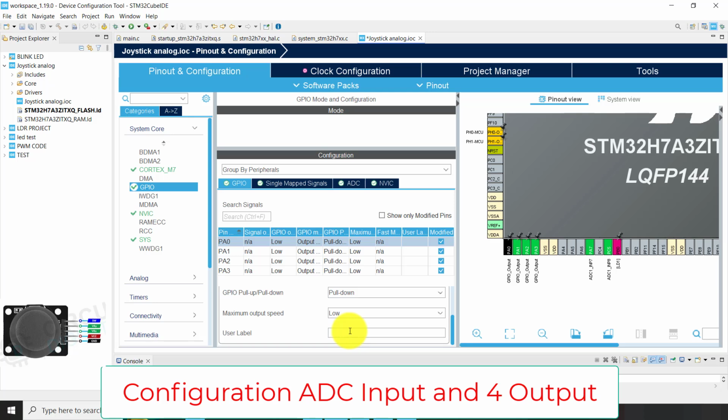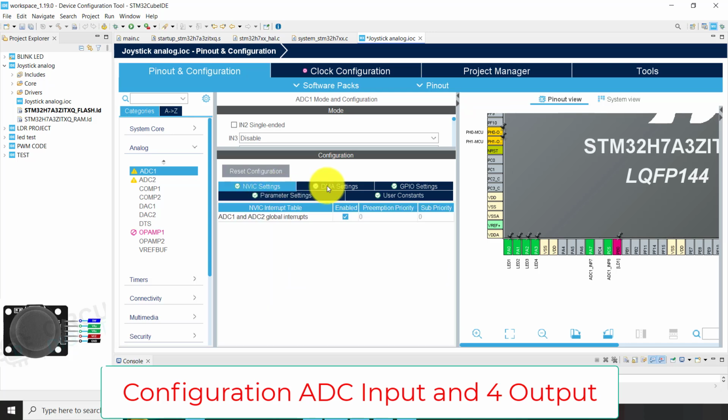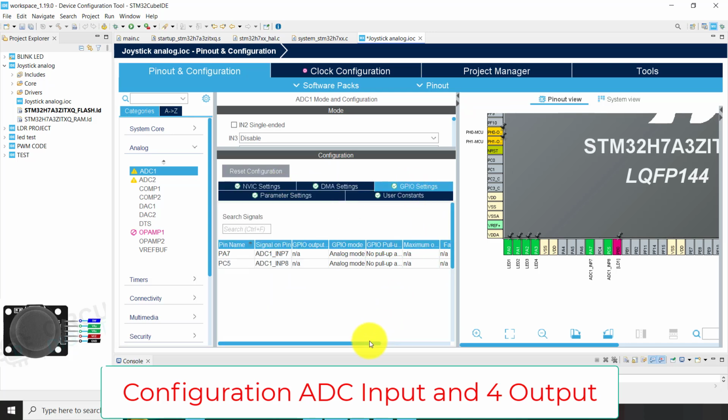I make all pull down. Okay, and for each one we put LED 1, LED 2, LED 3, LED 4 as names or labeling. Okay, another double check. Okay, everything is okay.